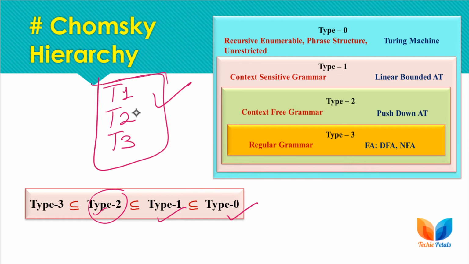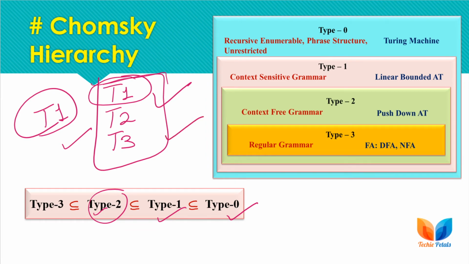Type 3 has type 2 as superset, and type 2 has type 1 as superset. So the type of the grammar can be declared as type 1. We have to check the type or class of every given production rule, and only on the basis of those types can you judge the type of the given grammar.